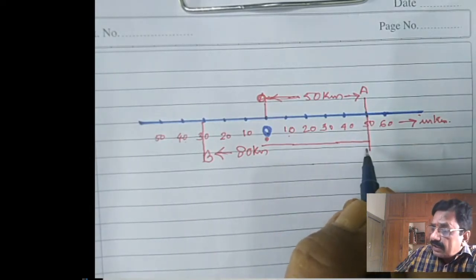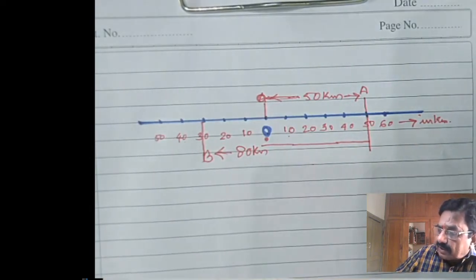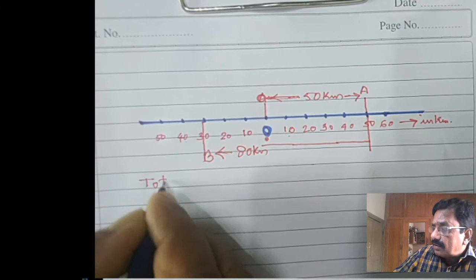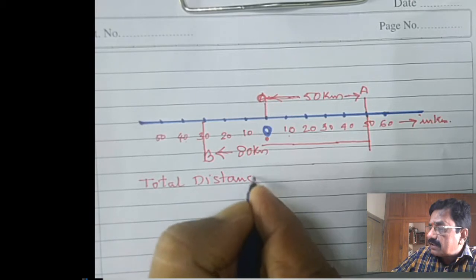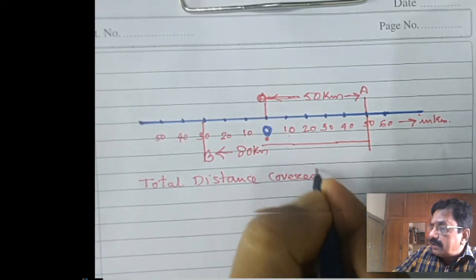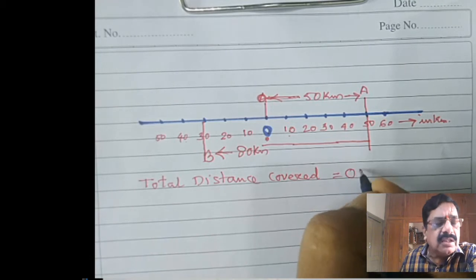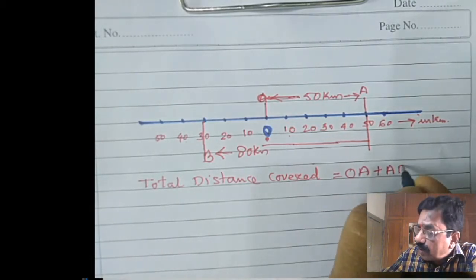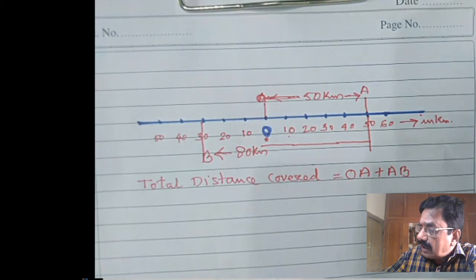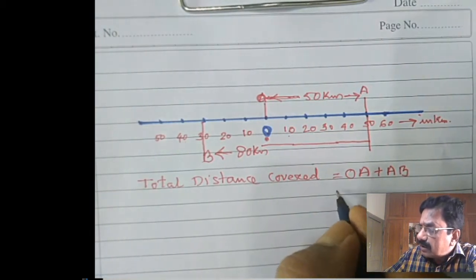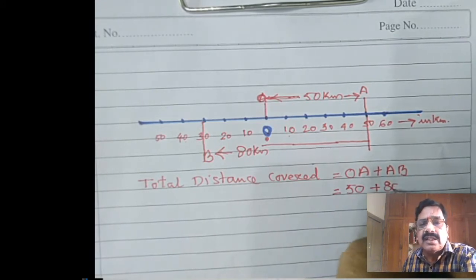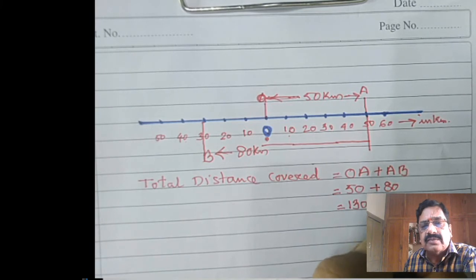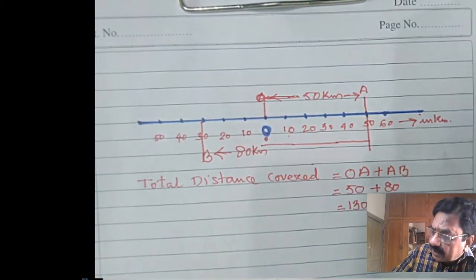Then let us first calculate the total distance he has covered. Total distance he has covered is equal to O to A first, then after A to B. Only the magnitudes we will take up, directions we will not take up. OA represents 50 kilometer, AB represents 80 kilometer. So total it is coming to be 130 kilometer. This is the total distance covered by the person. Now let us calculate the displacement.